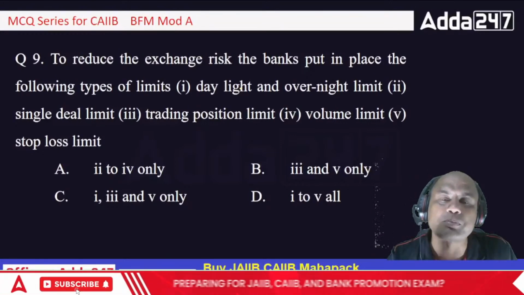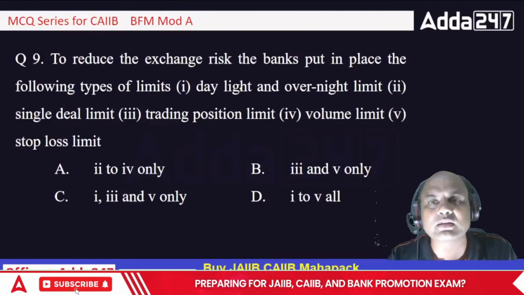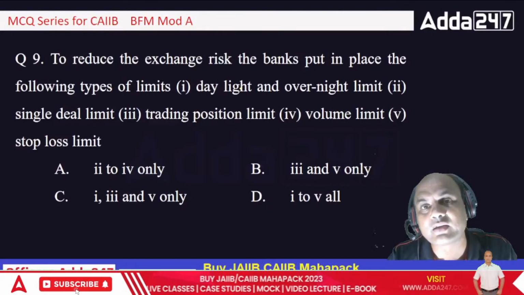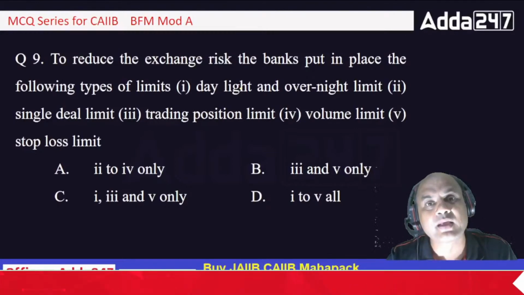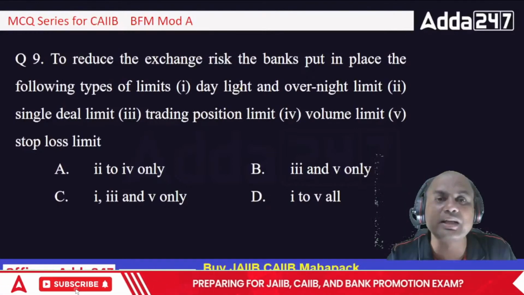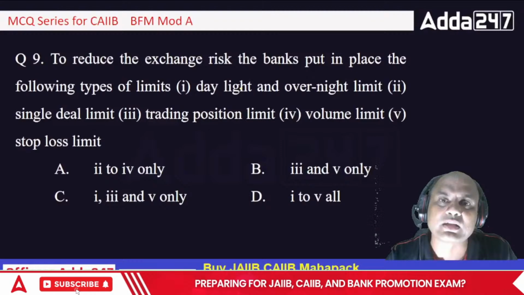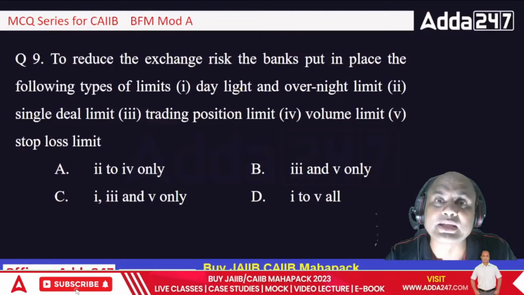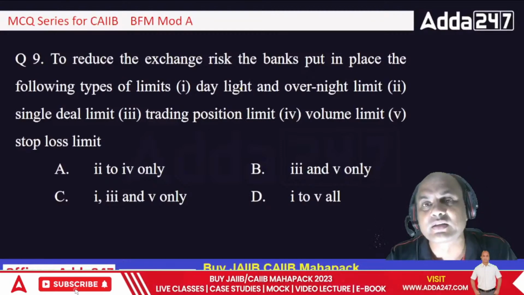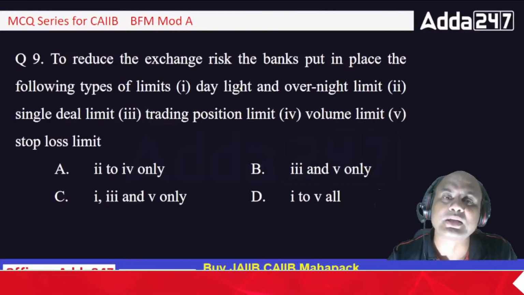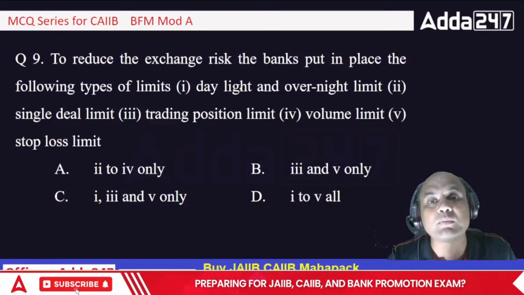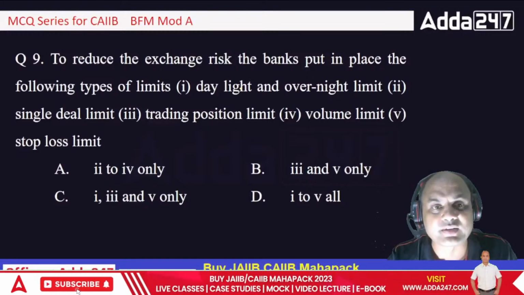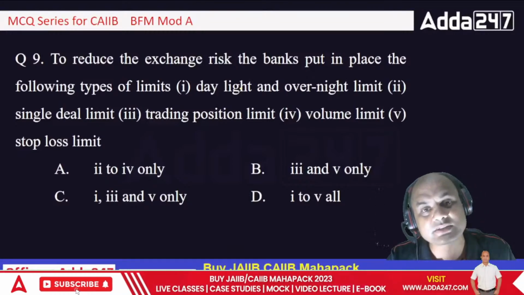The dealer will put all the money in that single deal, and if that deal doesn't go through, if it goes down, then whose money is at loss? The dealer will just say sorry, I made a mistake, but whose money is at loss? The loss is of the common public's money. Whose money do we handle in banks? In banks we handle the common person's money, isn't it? So single deal limit, this is the maximum limit.